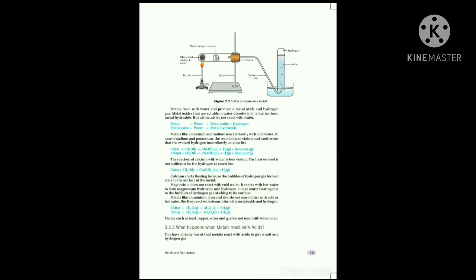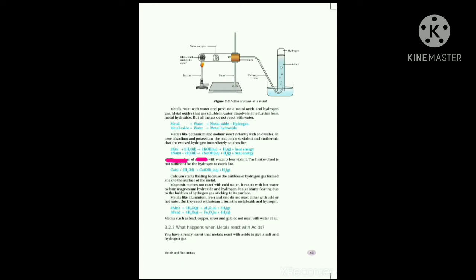All of you look at this equation. Potassium reacts with water to give potassium hydroxide and hydrogen. That is metal hydroxide and hydrogen. Here the metal is potassium, so it produces potassium hydroxide and hydrogen. Likewise, sodium reacts with water to give sodium hydroxide and hydrogen.